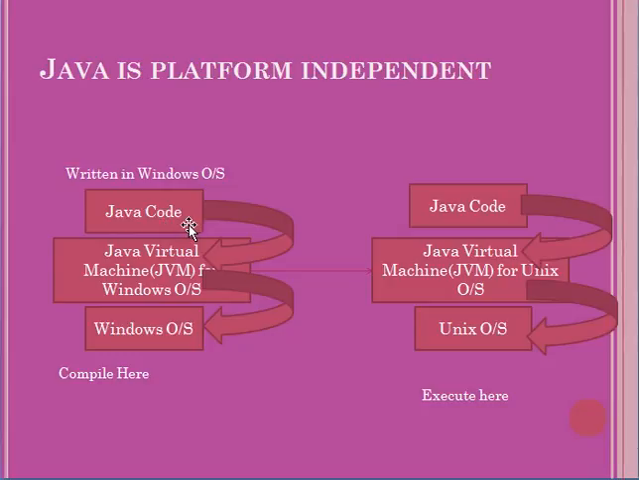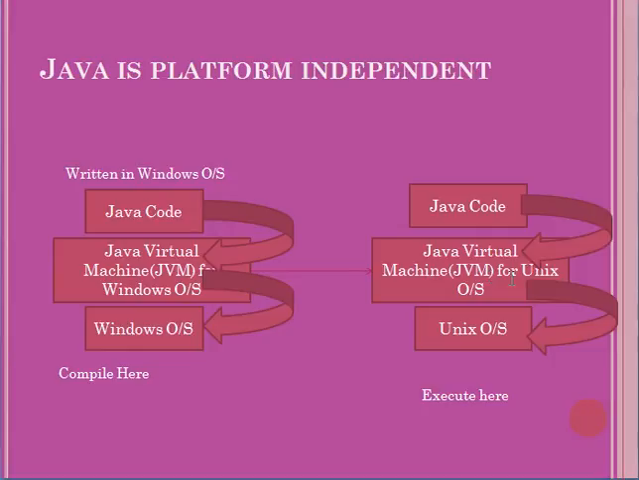Here we have a Java code and an operating system like Windows, and we have a separate layer between the Java code and the operating system called JVM. In short, JVM is the Java Virtual Machine for the Windows operating system. So you have written a Java code using Windows and compiled it here, and you got success.